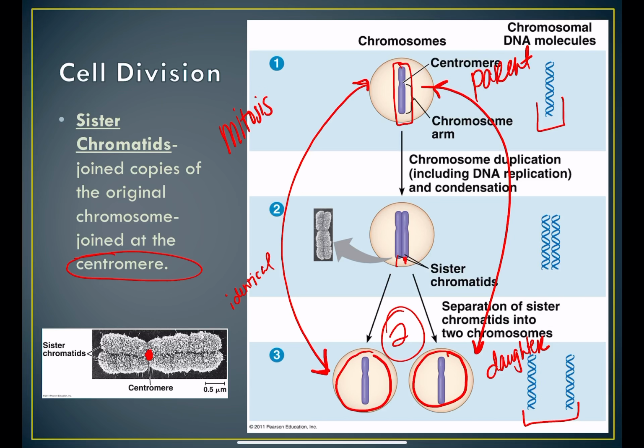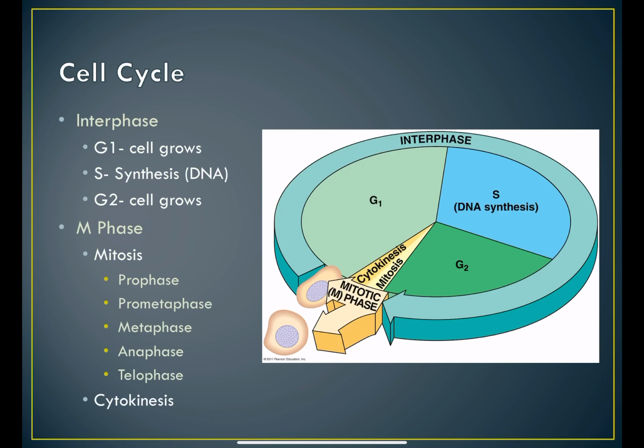So you can kind of see the centromere here. You can kind of see this pinched area here. That's referred to as the centromere. Okay? So, the cell cycle includes a lot of phases. The biggest part of the cell cycle is interphase. Interphase is broken down into three other phases: G1, S, and G2.